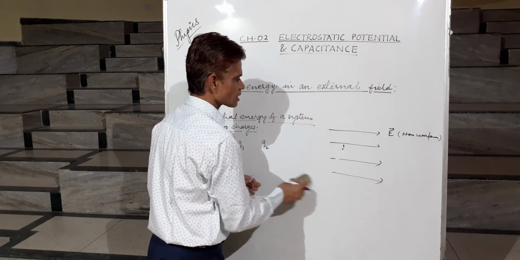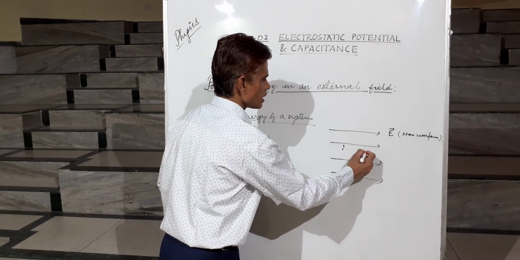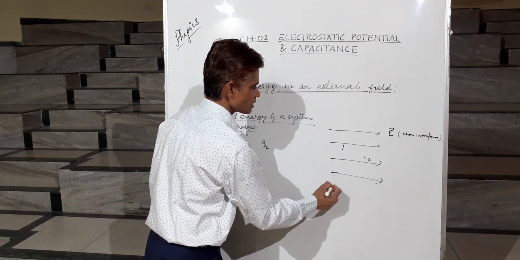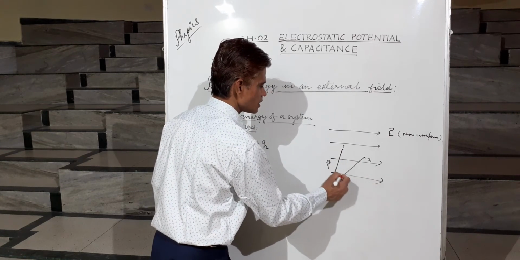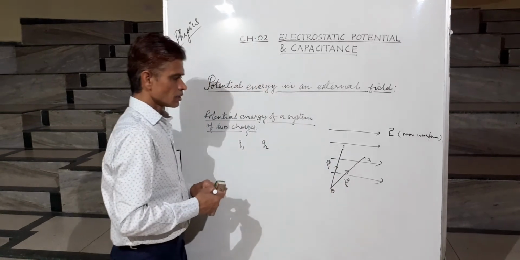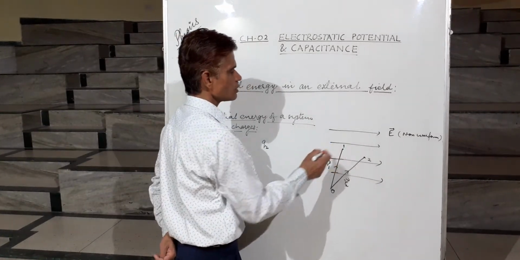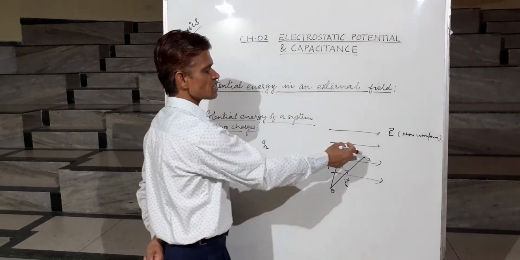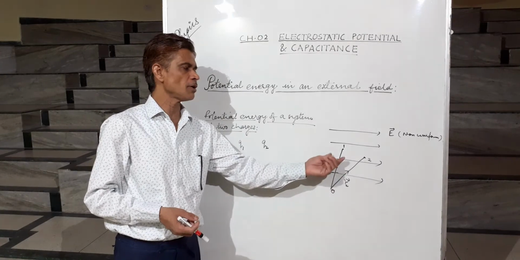This is again the external electric field, which is non-uniform. Now we want to place the two charges at locations, suppose 1 and 2, whose position vectors with respect to the origin are vector r1 and vector r2. We want to place the charge q1 at point 1 and the charge q2 at point 2 in this electric field. So what will be the potential energy stored by the system of these two charges?